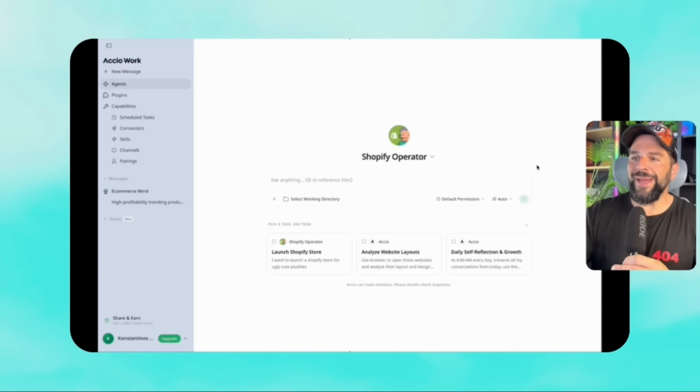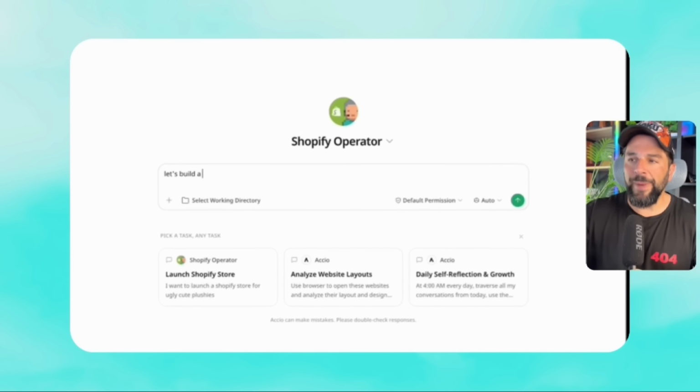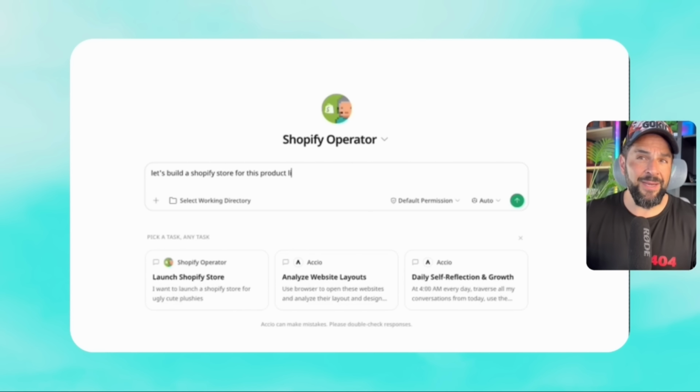And now it's time to build the store. Let me show you. Based on the research that we did and the product that we found, I will go to the Shopify operator agent right here and ask it to build the Shopify store for the product line that we found together.